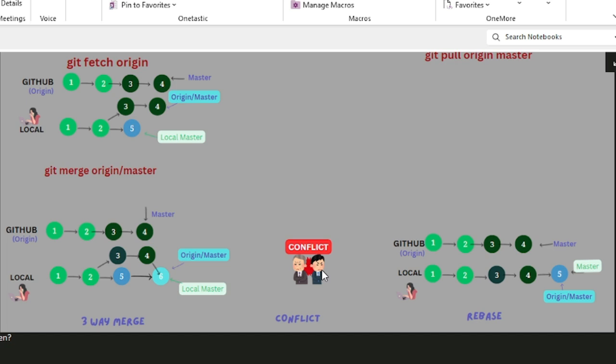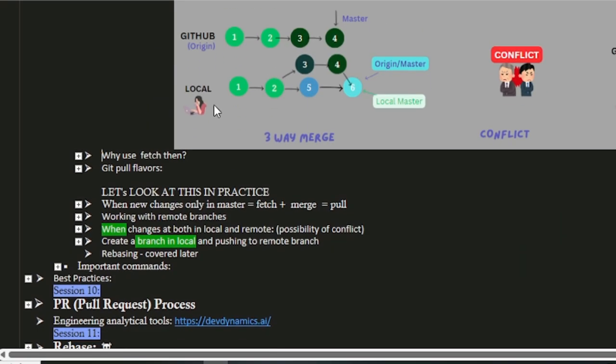There's another case. Now you say you don't want a three-way merge, you want a rebase. So when you are merging, you can give that particular command saying no, I don't want a three-way merge, I want a rebase. So while there is a git fetch plus merge or a git pull, there are three situations. That is, either you go for a three-way merge, there could be a conflict, or you can go with the rebase.